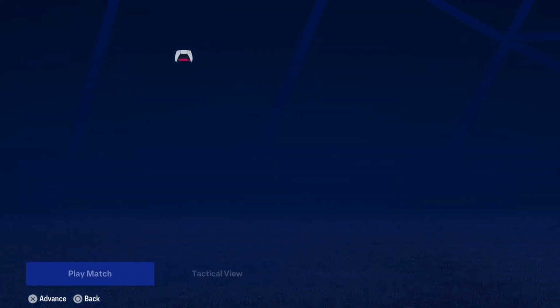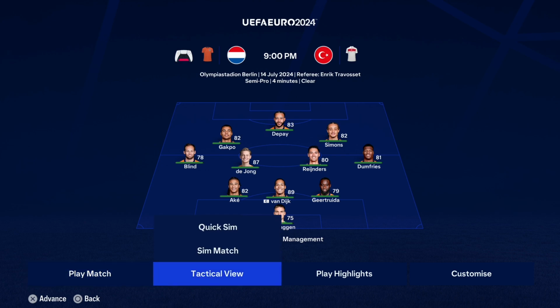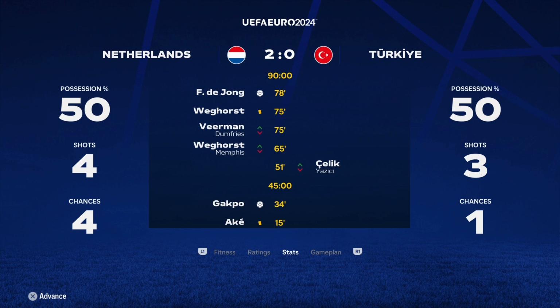Right, here we go. Netherlands versus Turkey in the finals. You expect Netherlands to win this, but you never know. Turkey are clearly big underdogs. And yeah, the Netherlands do win. Gakpo with a goal and De Jong with another goal.